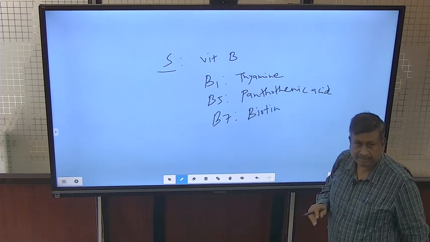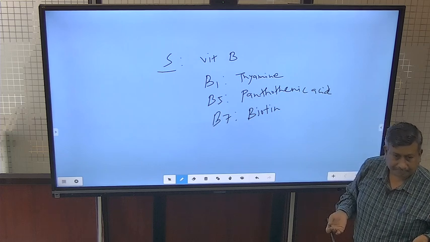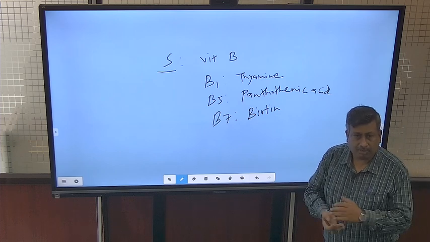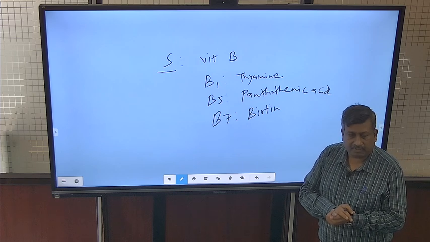So sulfur is involved in protein formation, chlorophyll formation, then in vitamin B, then glutathione. So these are some important roles of sulfur.